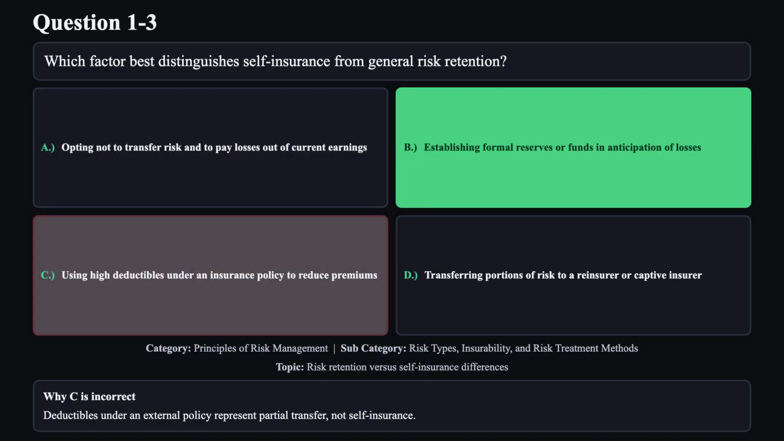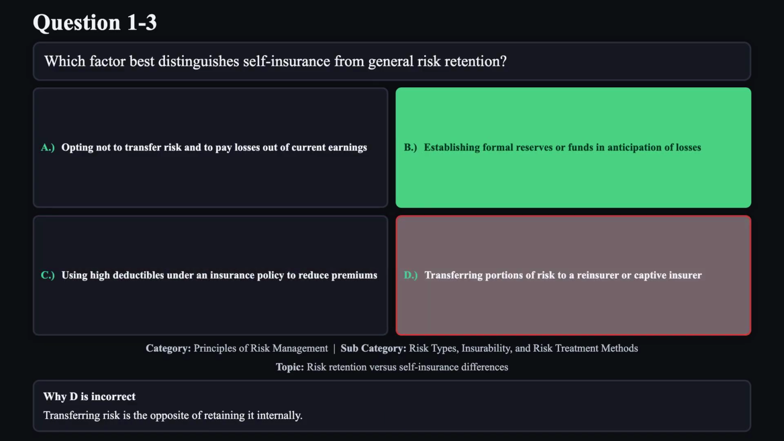Reason C is not correct. Deductibles under an external policy represent partial transfer, not self-insurance. Reason D is not correct. Transferring risk is the opposite of retaining it internally.